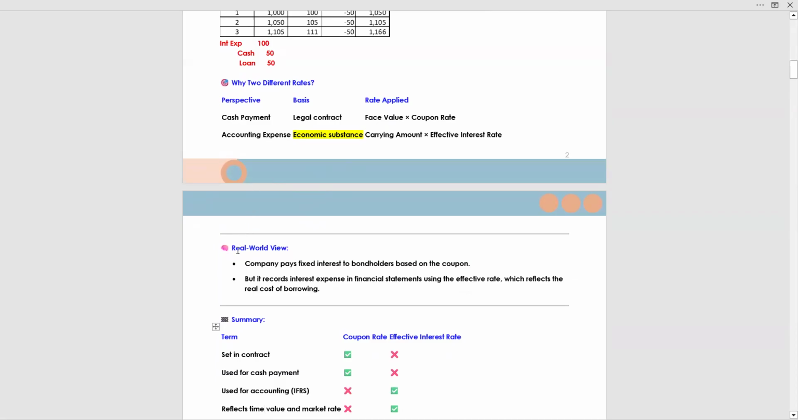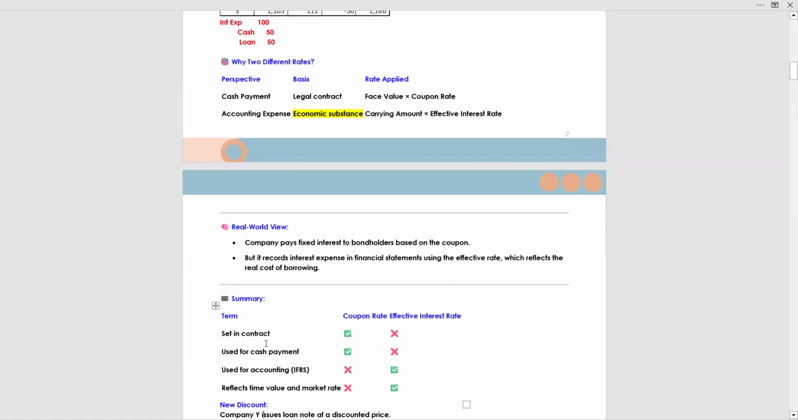Okay, don't get confused. Now, the real world view: the company pays fixed interest to bondholders based on the coupon. But it records interest expense in the financial statements using the effective rate, which reflects the real cost of borrowing.